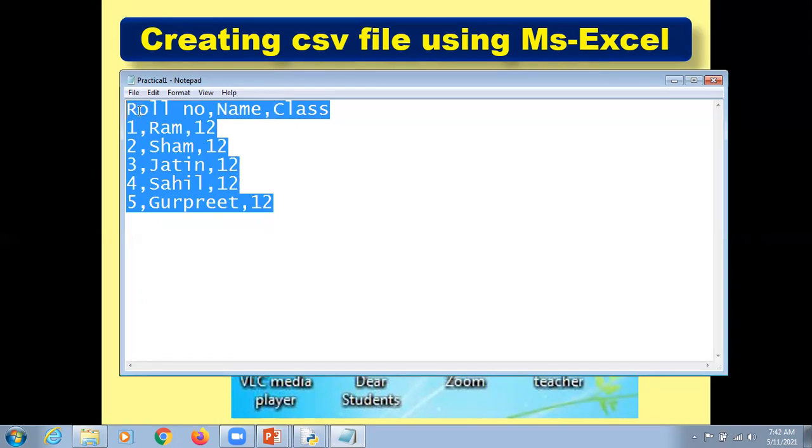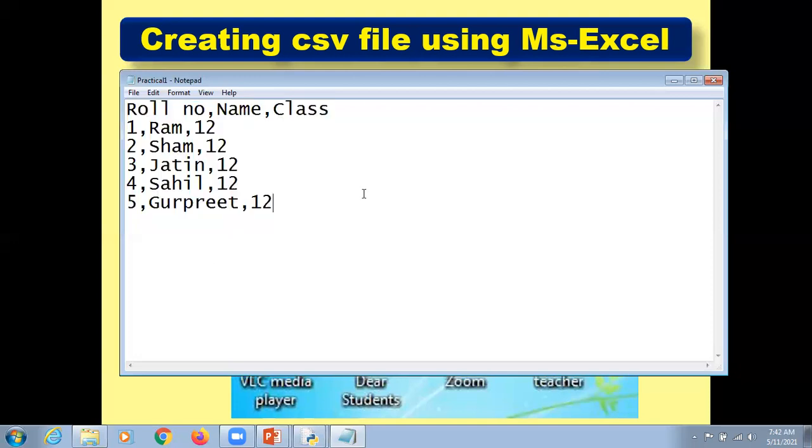But there are a number of delimiters which we can apply in spite of using a comma, which is considered the default.